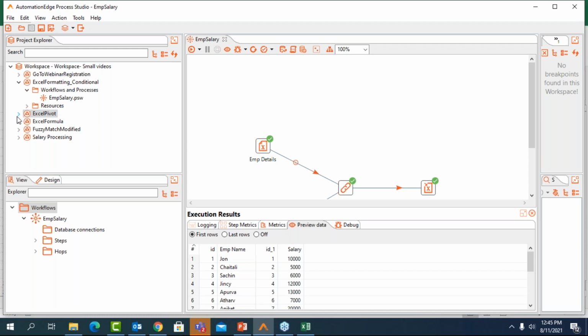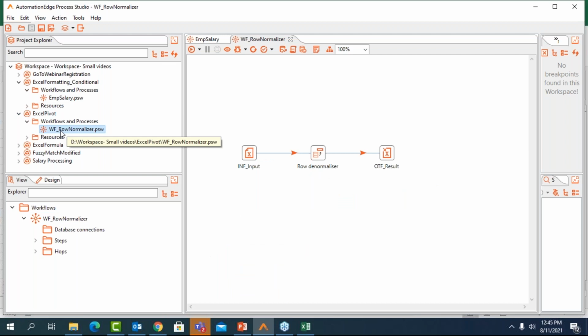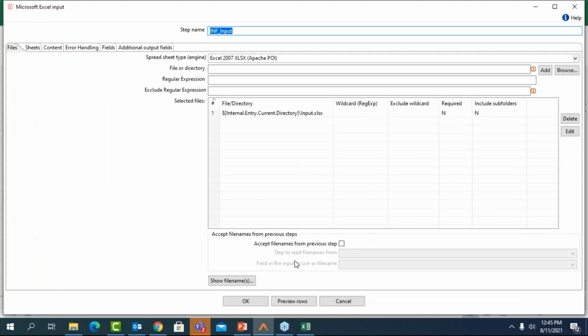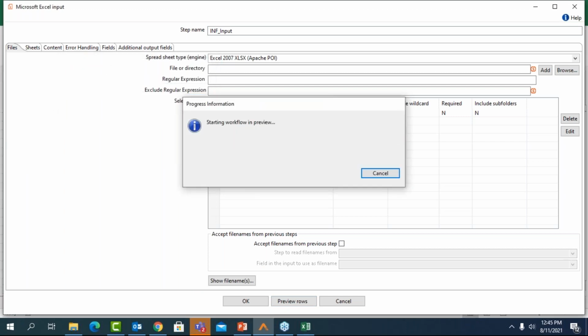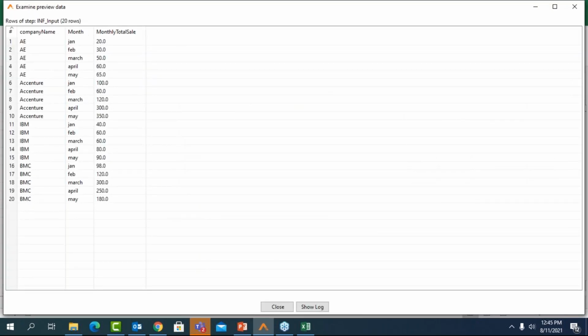The next business process I'm going to show you is how you can actually have pivot activities done with the help of the row denormalizer plugin that we have in our Process Studio. So here I have an input file. Basically, we have to apply a pivot wherein we have a large amount of data and we want it in a consolidated format.